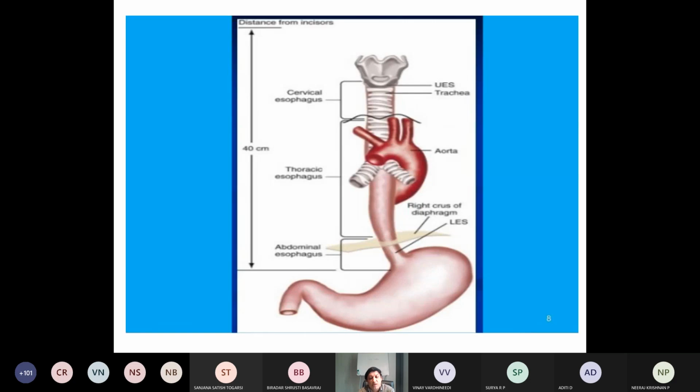Okay. This diagram you can see here. See the extent here. This is the cardiac end where it joins the stomach. This is the thoracic part. This is the cervical part. This is the thoracic proper part. This is the abdominal part. So these are the three different anatomical divisions of the esophagus. Okay.